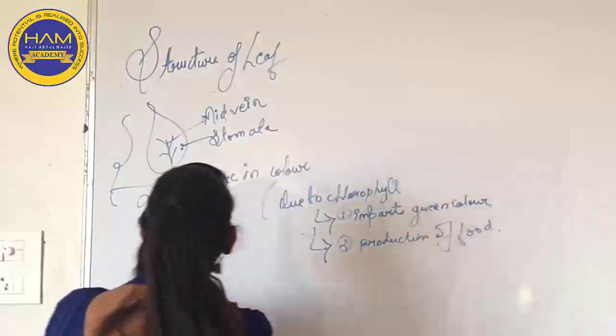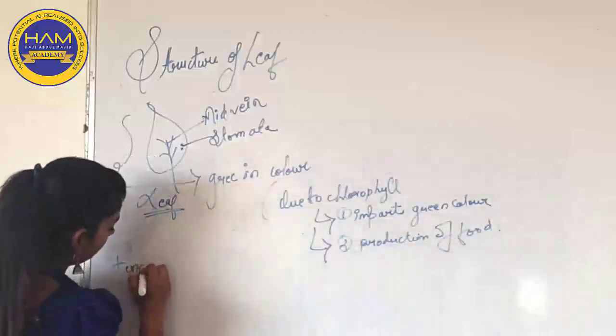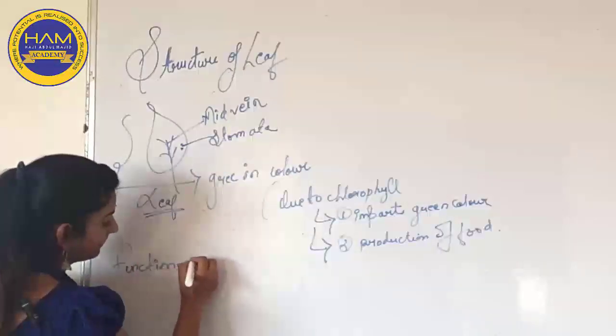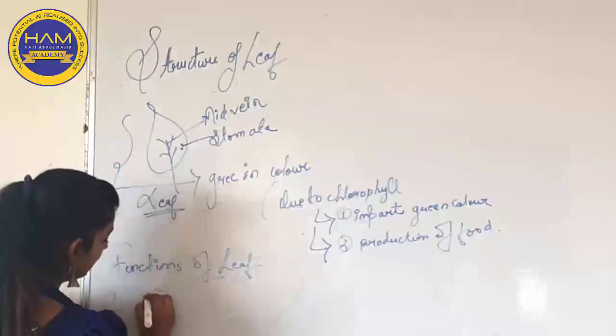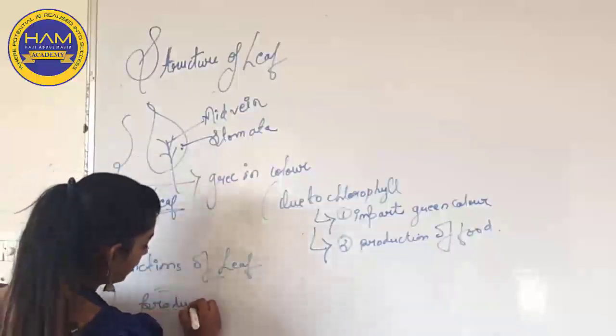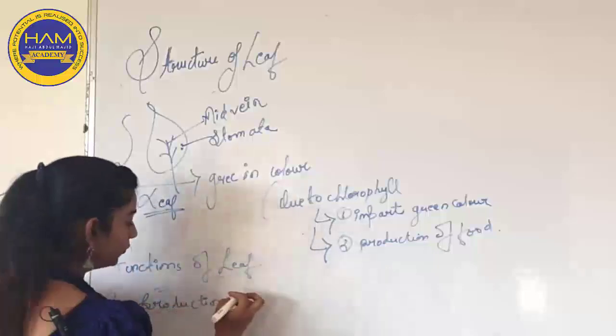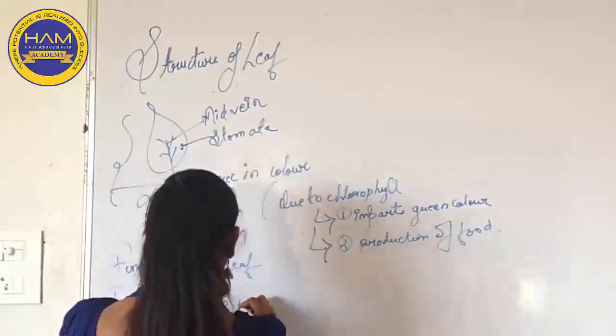Now let us see the functions of leaf. So first is the production of food. Leaves help in producing the food with the help of chlorophyll.